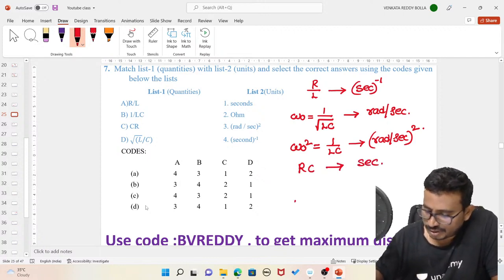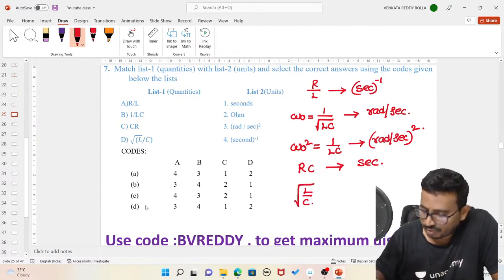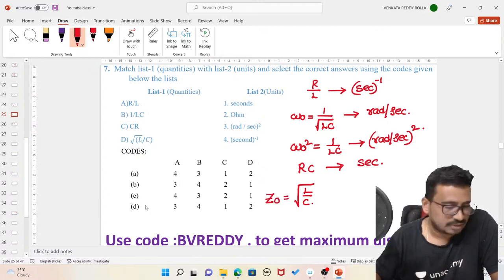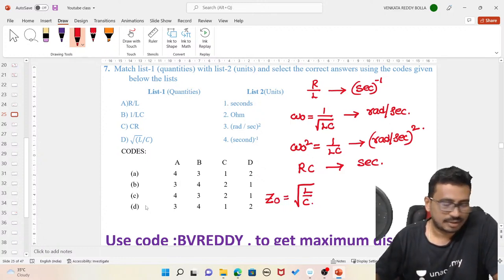Next, this is square root of L by C. Have you heard about the characteristic impedance, given as Z naught, which is square root of L by C?